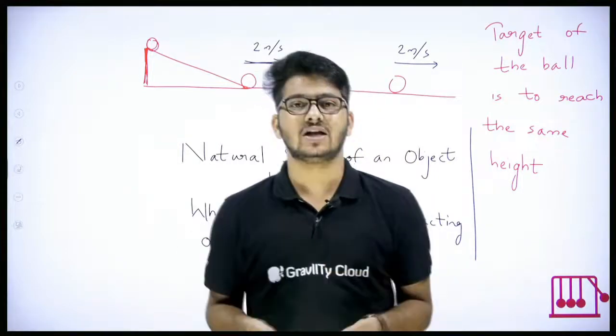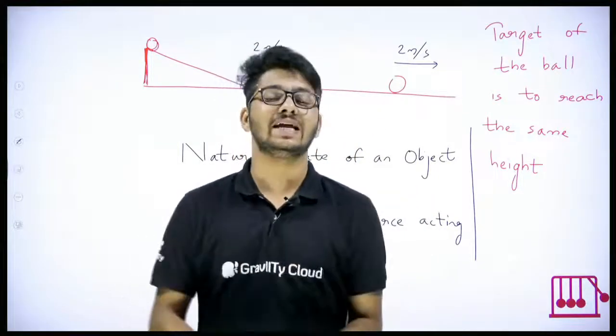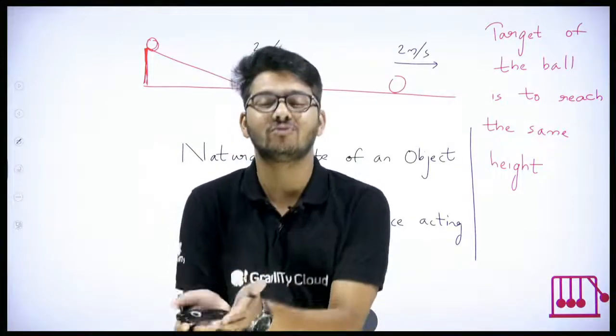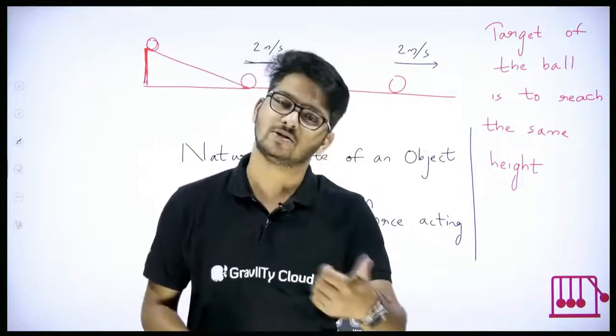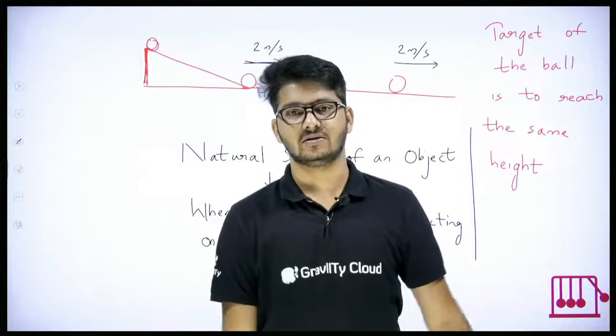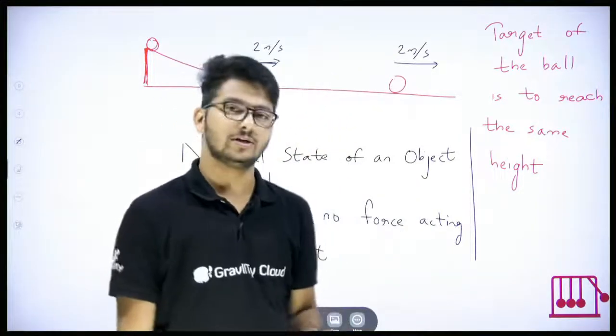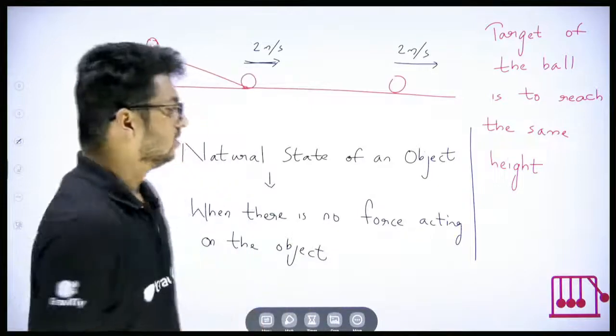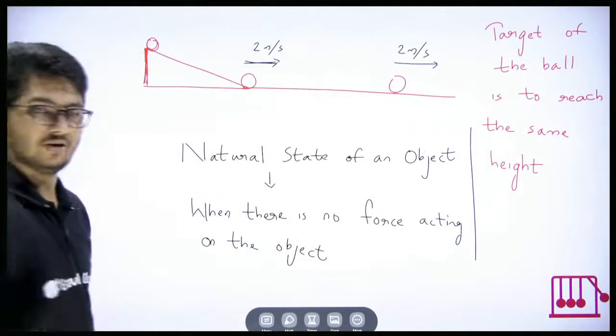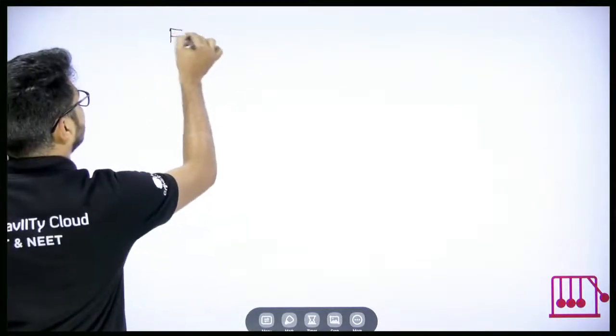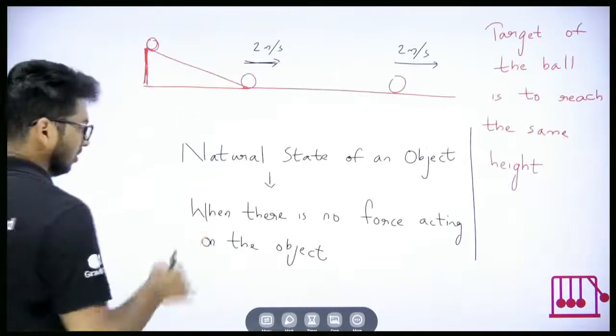So the natural state of an object is to remain in the same state of motion. That means the same speed and the same direction. Both of them are equal. That means constant velocity. Okay, so if we discuss about this natural state of an object in more detail, now I am saying what I am saying, the force is equal to 0. Told you right?